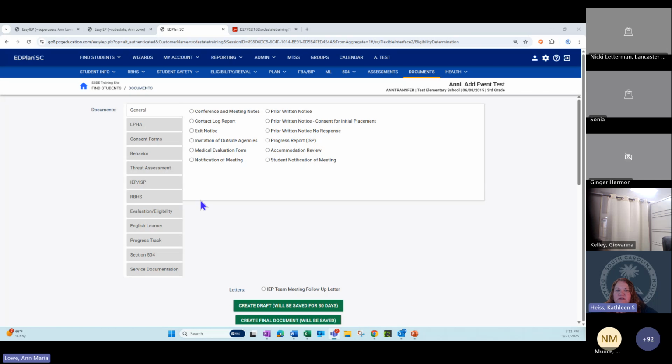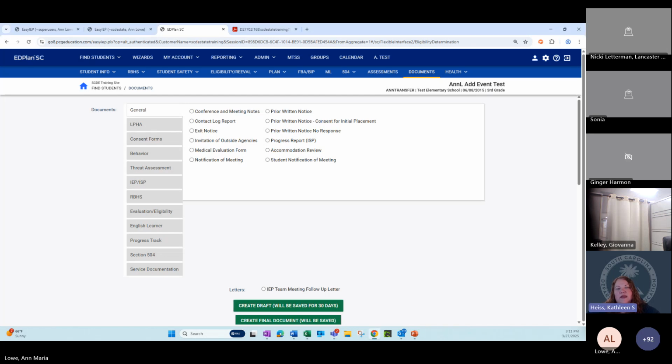The tile just doesn't change, and you think that it didn't finalize, and then you try to do it again, and it tells you that you're missing an eval completion date, and then you can't add the new eval completion date. So then you end up going back to the beginning, and you just feel like you're creating these documents over and over and over again.